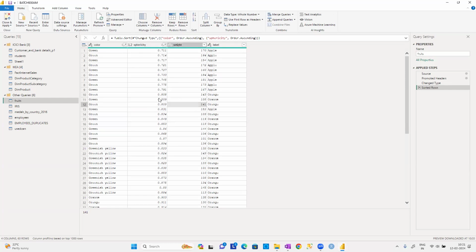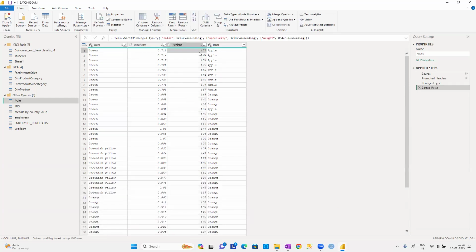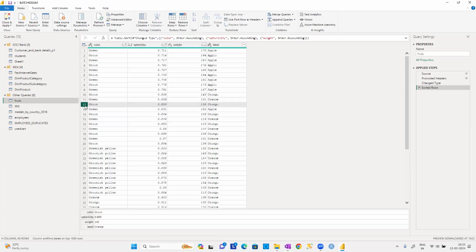So if they have the same color, ascending order, and sparsity also is ascending order. But when they have the same sparsity, I want descending order of the weight. So select the weight and then descending order. But not all weights are in descending order, guys. Don't think that all weights are descending. See there 160, 184, 181, 173, random order. But who are in descending order? Perfectly, we can see these 2 records in the descending order.